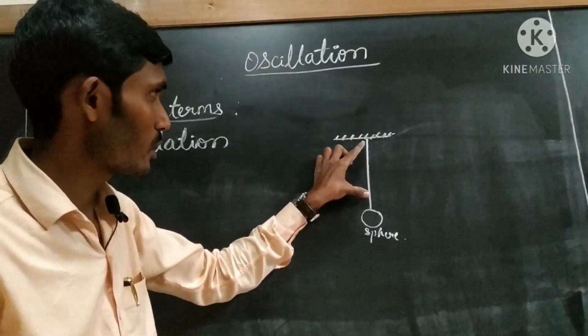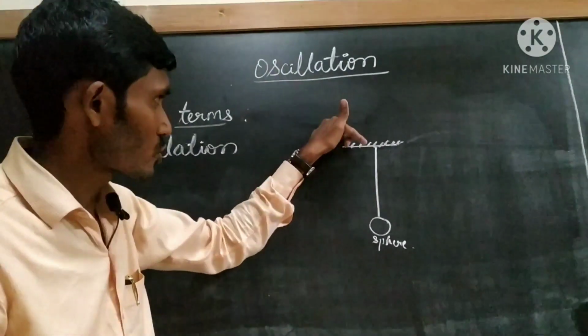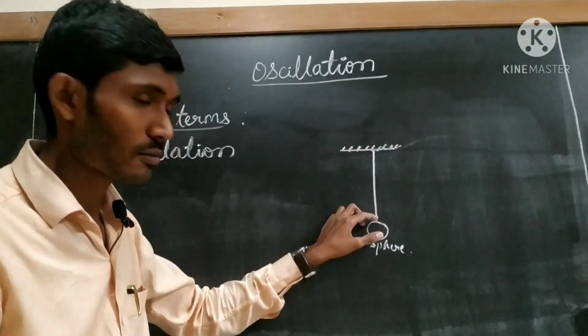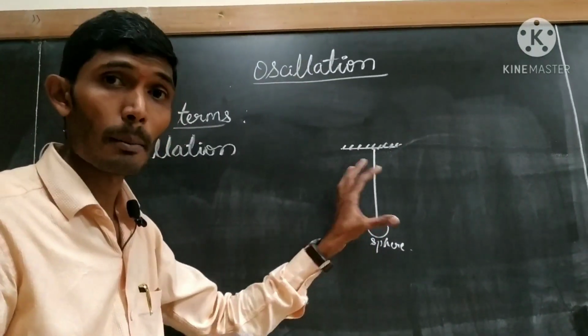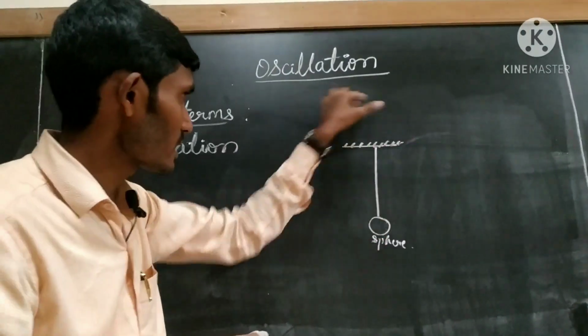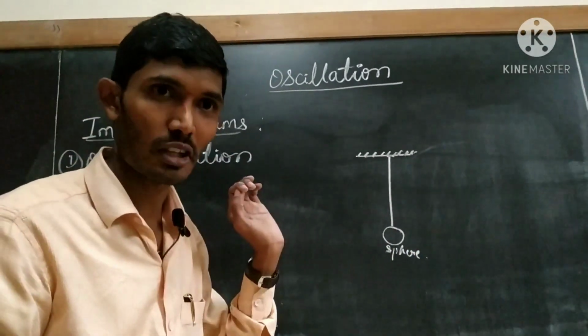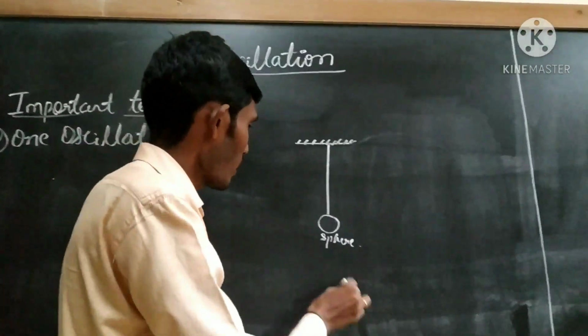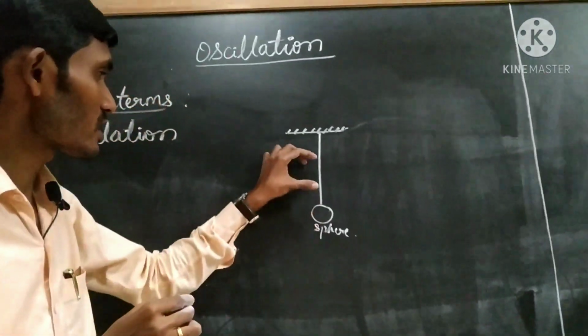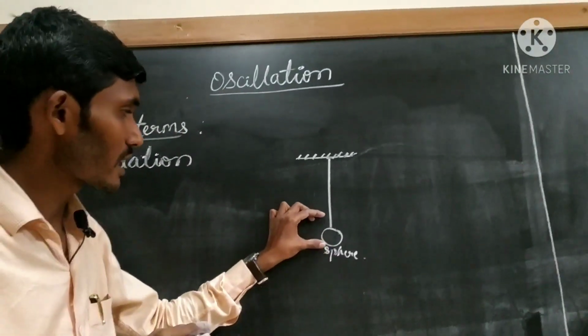Okay, I have taken the thread. One end of the thread is attached to the rigid support, the other end of the thread is attached to the metallic sphere. This setup is called a pendulum. Now initially this metallic sphere is at rest position.